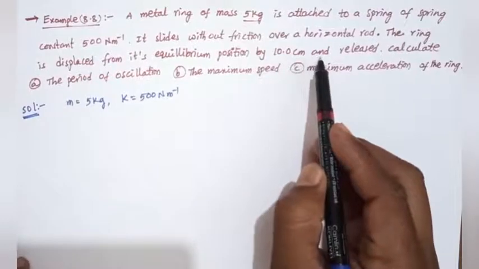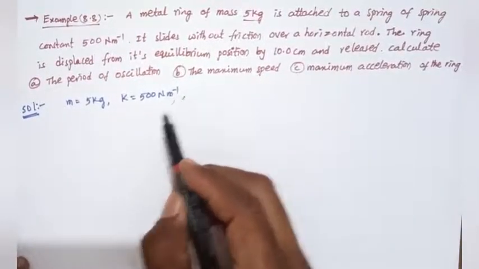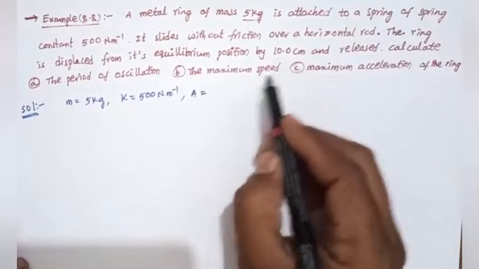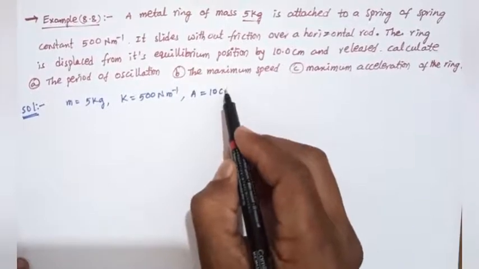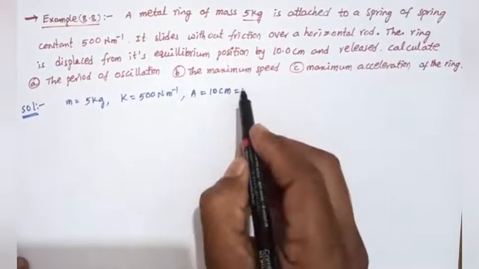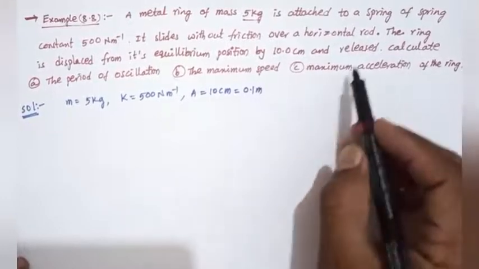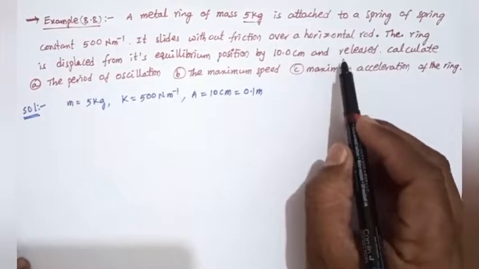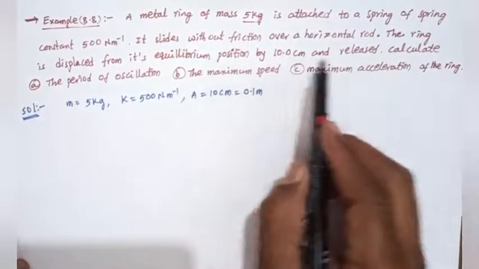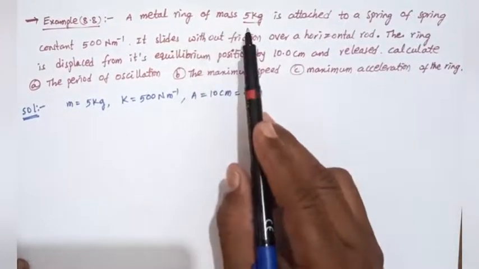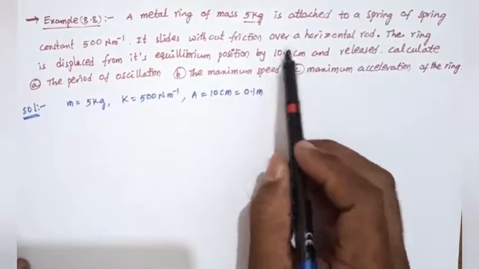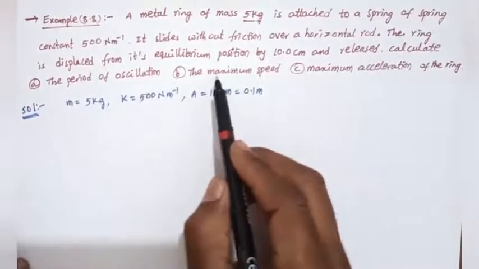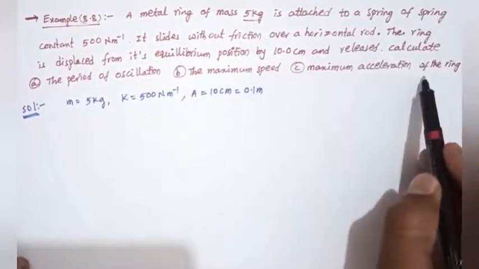position by 10 centimeter and released. So the maximum displacement, that is amplitude A equals 10 centimeter, which is 0.1 meter, and released. After releasing the force, it oscillates in to and fro motion, that is, it executes simple harmonic motion. In the simple harmonic motion, calculate the period of oscillation, the maximum speed and maximum acceleration.